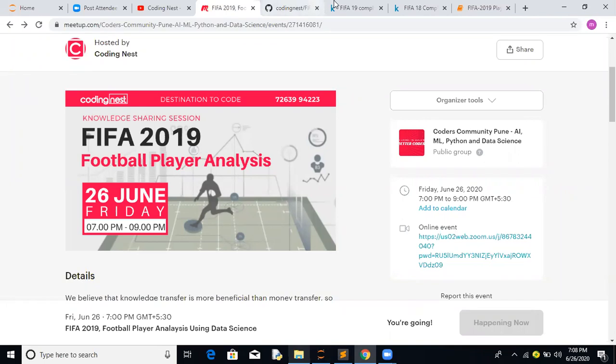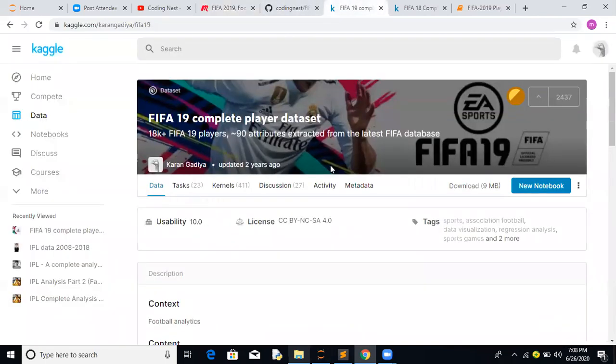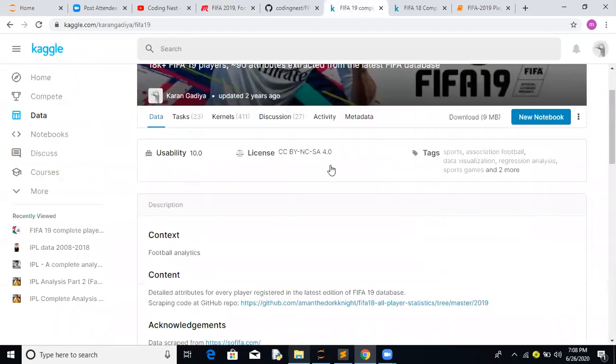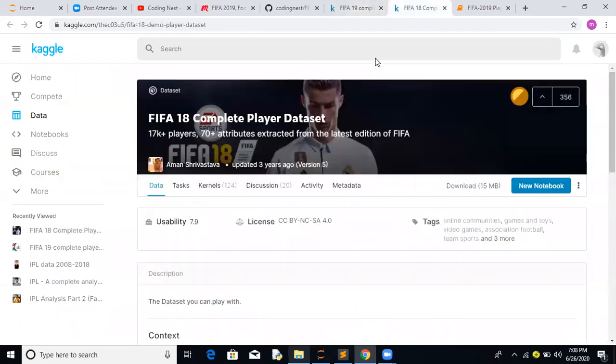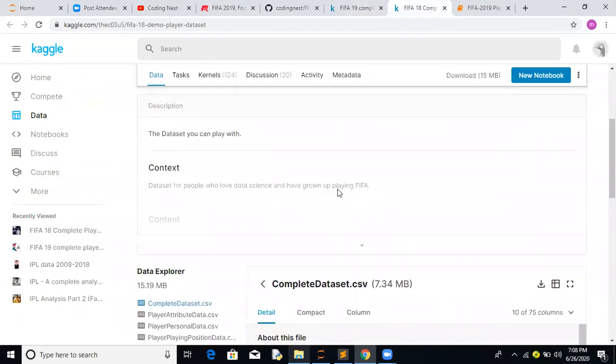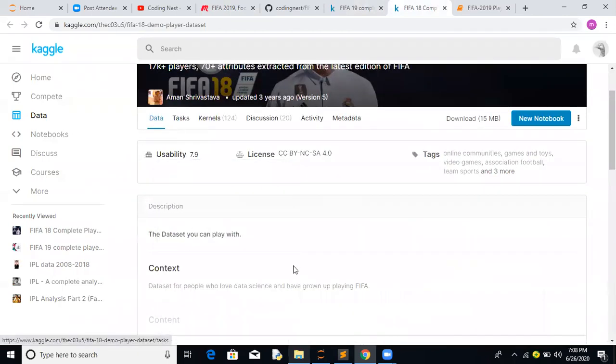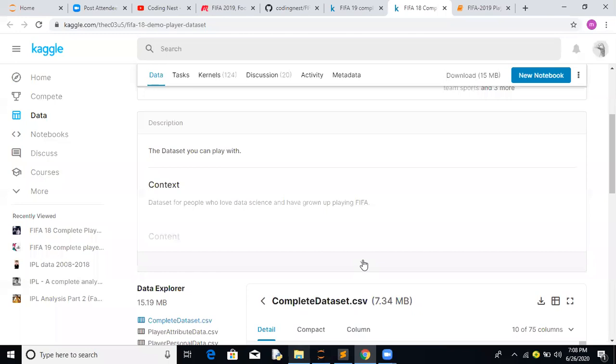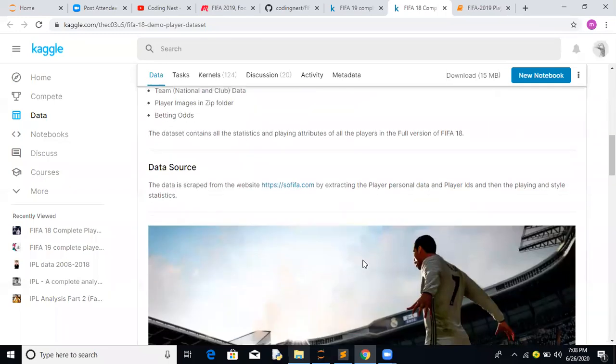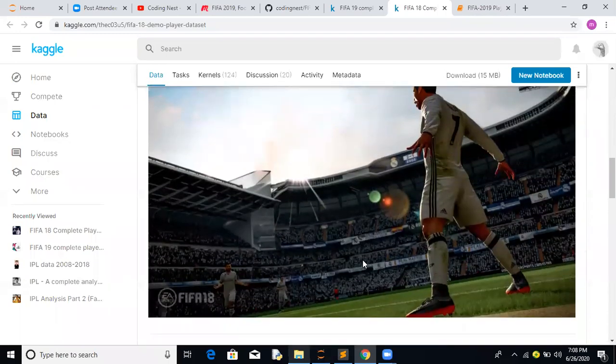Okay, so let me start with this project. Hopefully those who have accepted this invite must have seen this FIFA 2019, and this project is inspired from FIFA 18 2018, which was previously available. Let's see what all the tasks are over there. I think everyone is familiar with them.